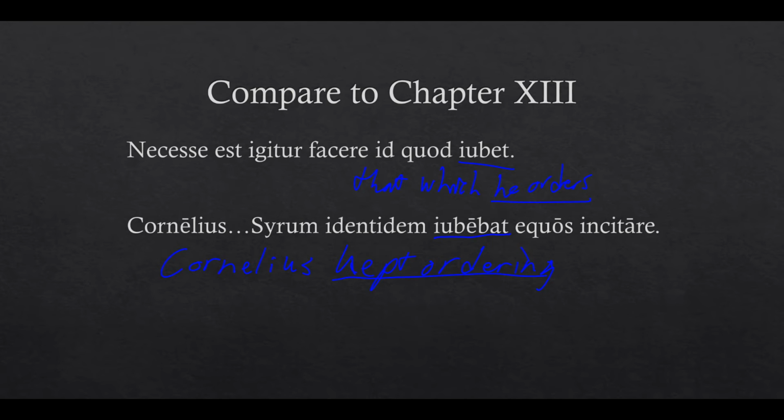So the main difference we're having here is that we notice iubet is present tense versus iubebat, which is past tense. And this is because we're learning a new tense. This is called the imperfect tense. Okay, it's called imperfect because it's not finished. It is not complete, and it kept happening over and over again over time.